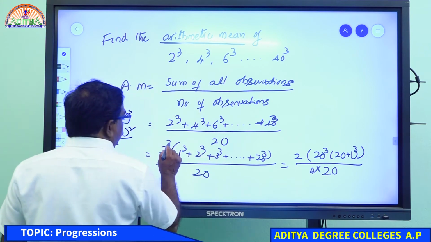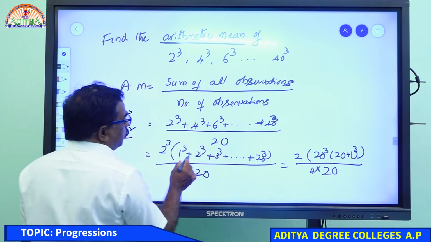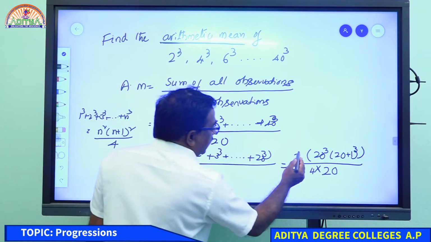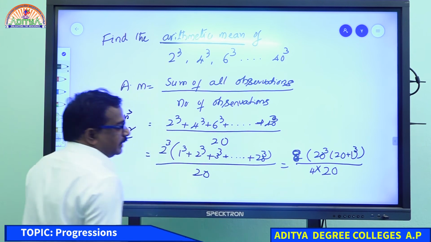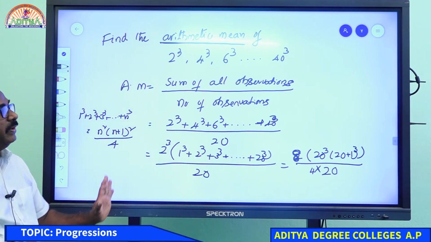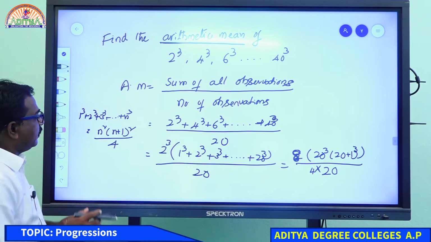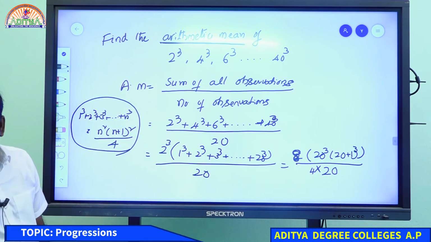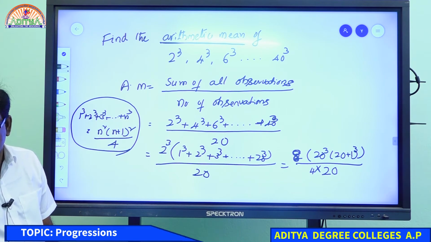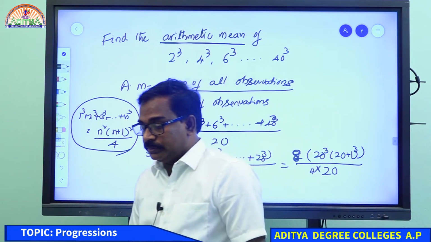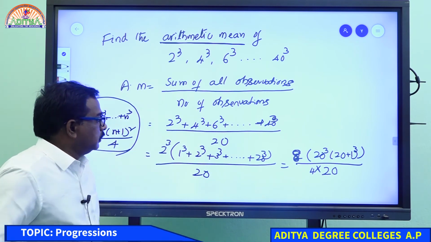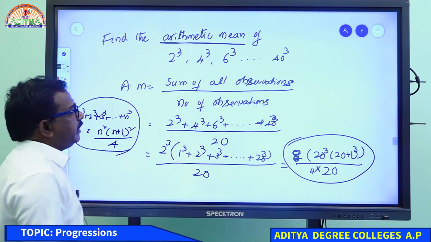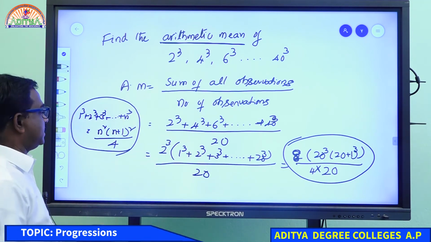If you take 2 cube as common here, 1 cube plus 2 cube plus 3 cube plus and so on. 2 cube means 8 here. This is one way to find out the arithmetic mean when terms are given. To get the formula, I have only given this example here. So find out the answer by doing the calculation. This is one way to answer when arithmetic mean is given.